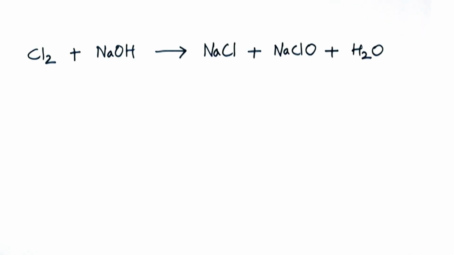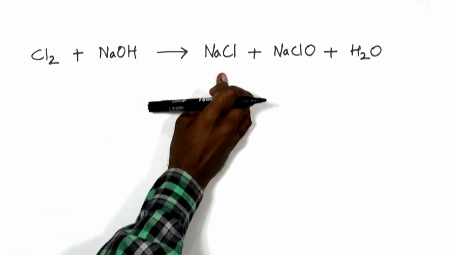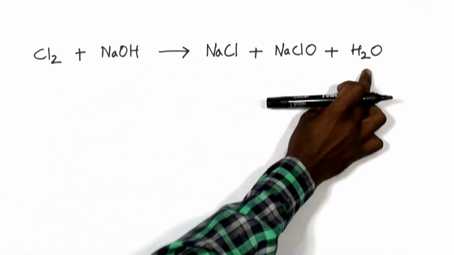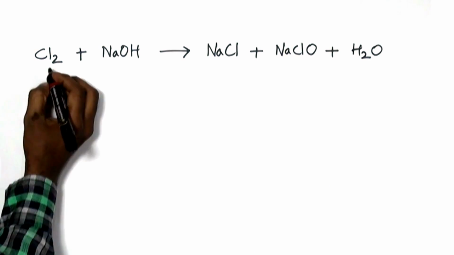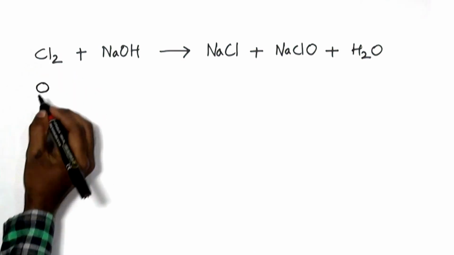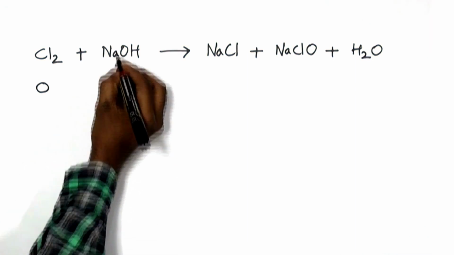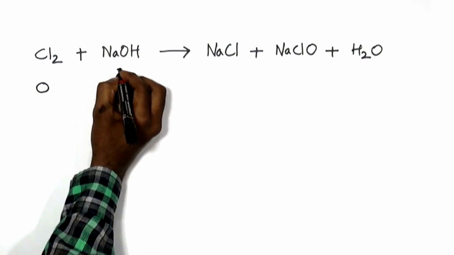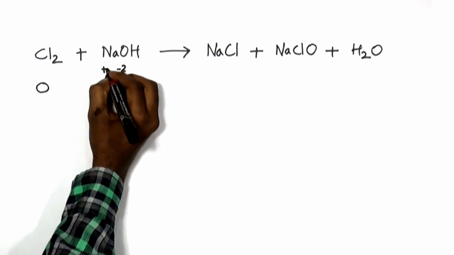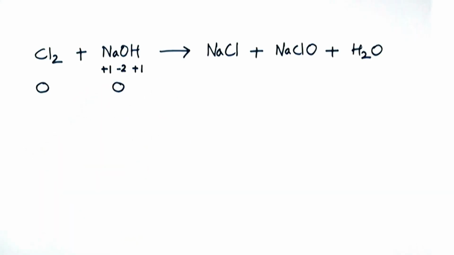Will all the redox reactions be the same? Definitely not. There is an exception. We'll take an example of chlorine and sodium hydroxide, which gives you sodium chloride, sodium chlorate and water. In this case, as we learnt in the second point, the oxidation state of chlorine is said to be 0. Sodium hydroxide, the overall charge is going to be 0, and since oxygen is minus 2 and sodium is plus 1, then hydrogen will also be plus 1, so that the overall charge will become 0.